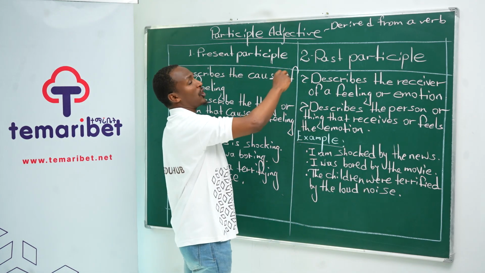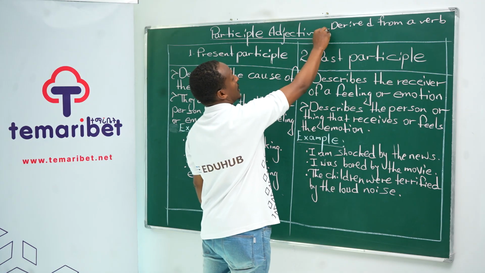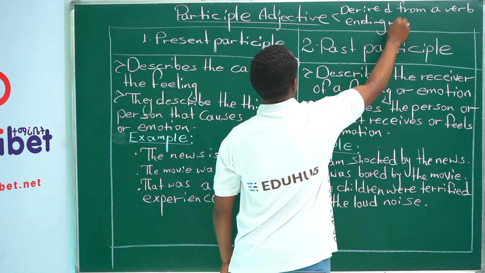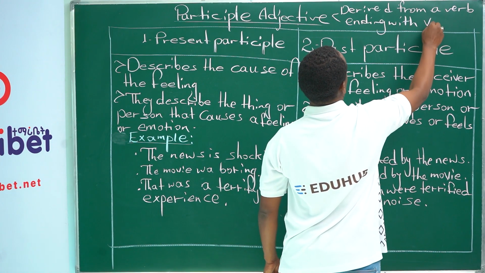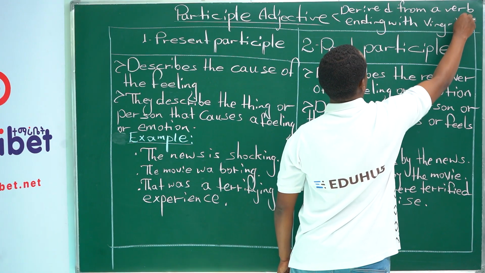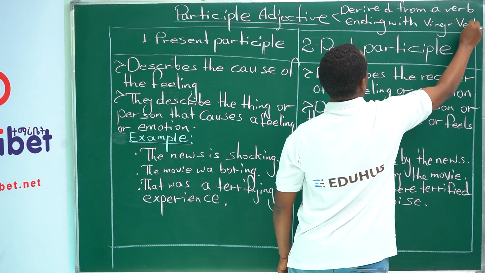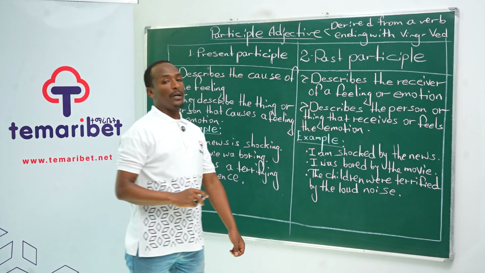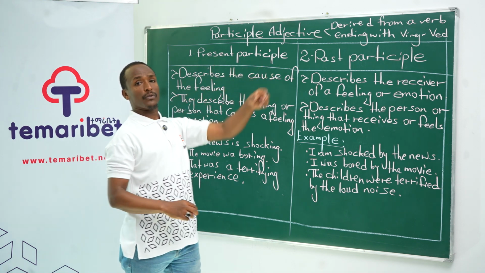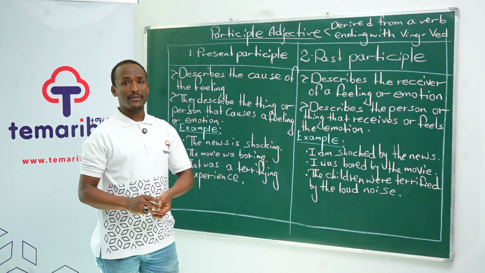And they commonly end with verb ing or past participle, which means verb ed, a kind of verb which has ed at the end. So there are two types of participle adjectives we have in English.